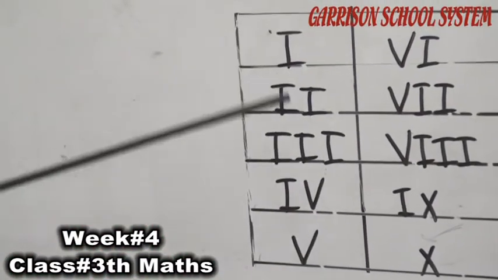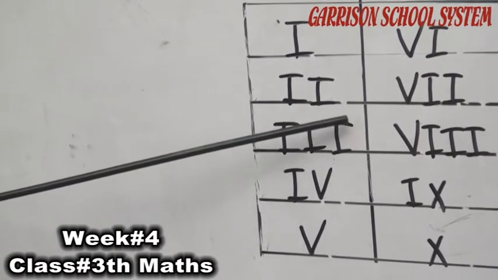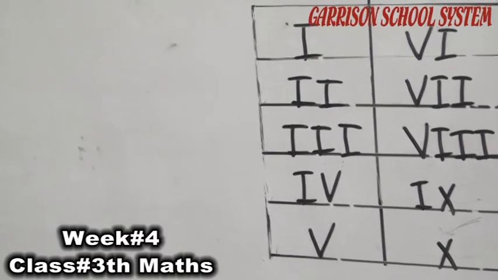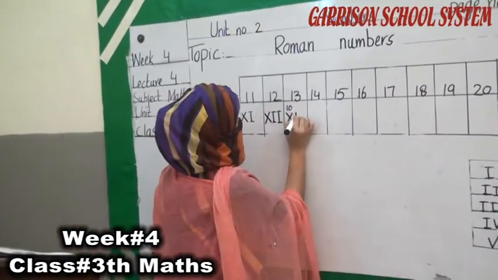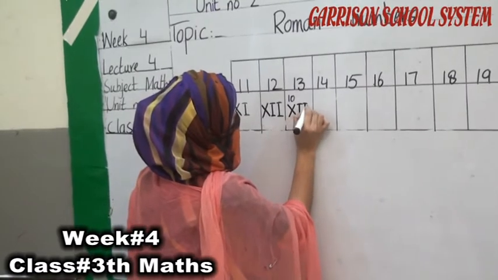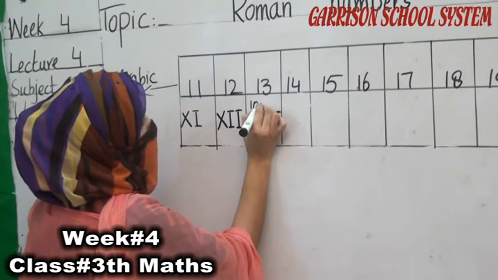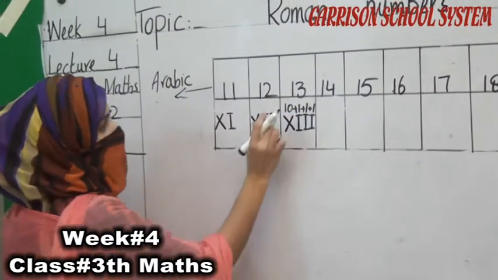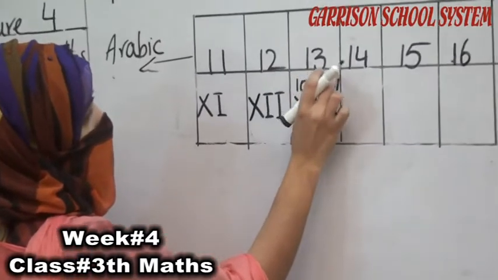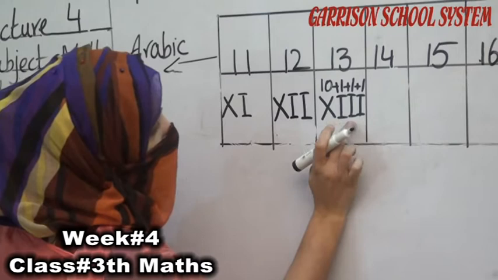This is for number 1, this is for number 2, and this is for number 3. How many I's are there? 1, 2, 3. Three I's are written here. So we have to write three I's here. It will become 13. How? 10 plus 1 plus 1 plus 1. So what will be the answer? 10, 11, 12, 13. It will become 13.